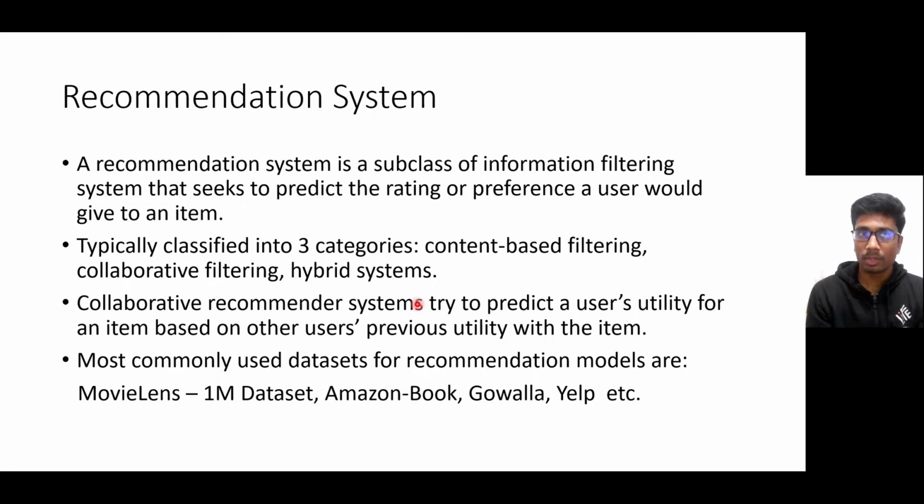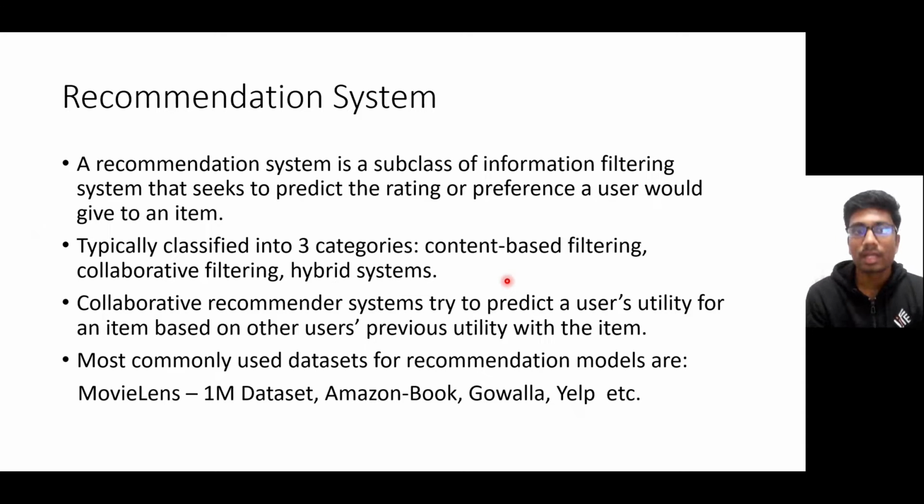I have learned about the recommendation system during my BTech term project. A recommendation system is a subclass of information filtering system that seeks to predict the rating or preference a user would give to an item. It can typically be classified into three categories: content-based filtering, collaborative filtering, and hybrid systems. Out of these, collaborative filtering is the most common, which tries to predict a user's utility for an item based on other users' previous utility with the item.